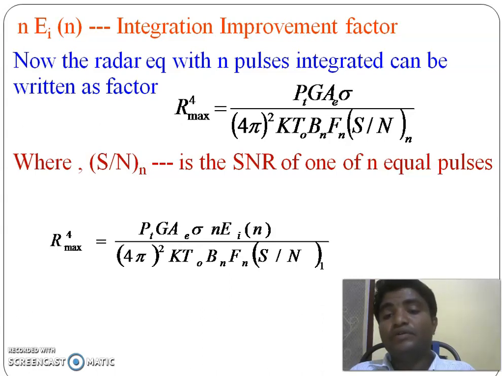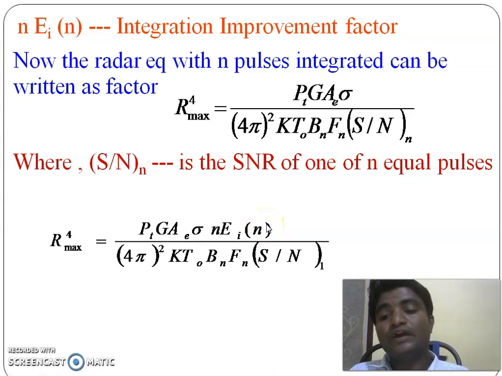We know that integration efficiency Ei of n equals signal to noise ratio of 1 by n times signal to noise ratio of n. By substituting the value of signal to noise ratio of n, we can get this equation. This is the radar equation in terms of integration efficiency, where n into Ei of n is called the integration improvement factor.